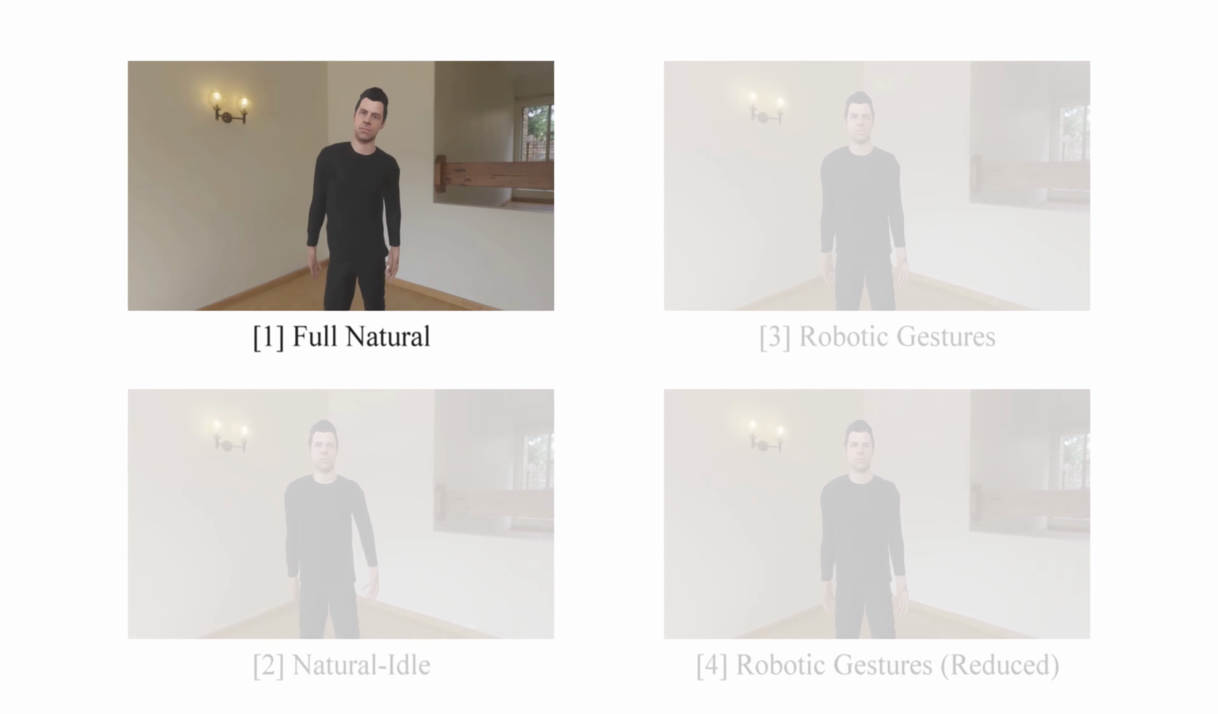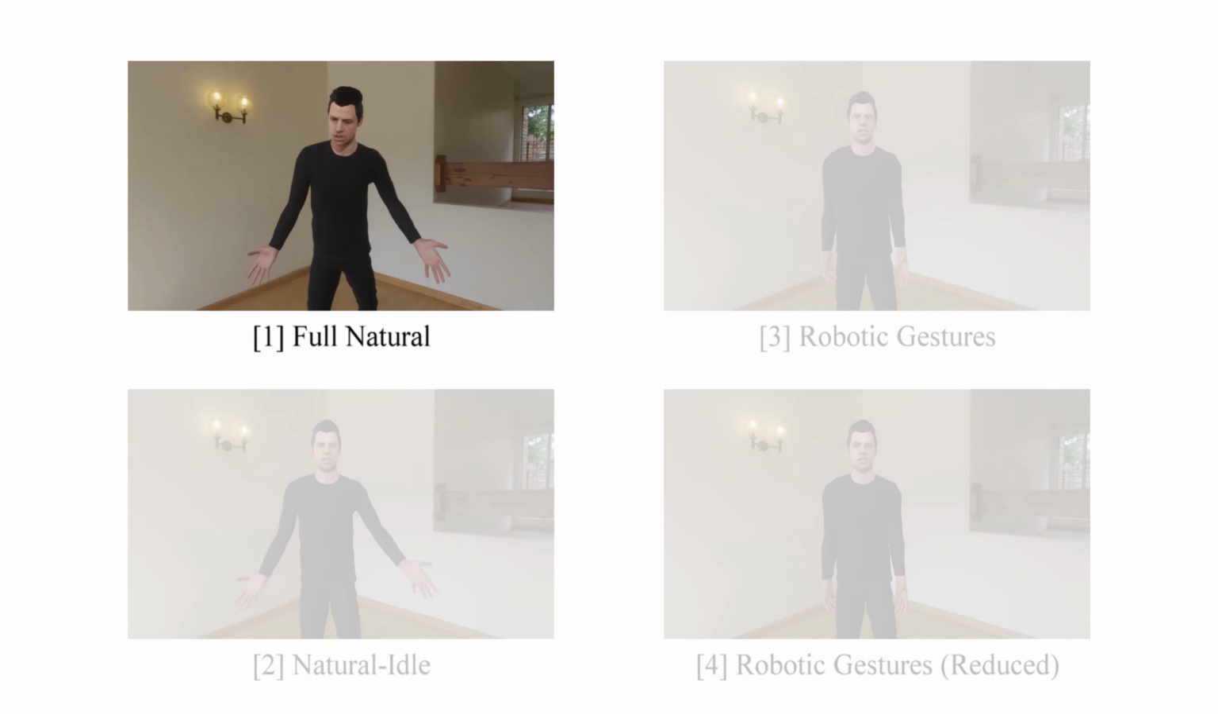Our motion stimuli consists of four conditions. First, we have our full natural condition, which uses full body motion capture to animate the virtual character.